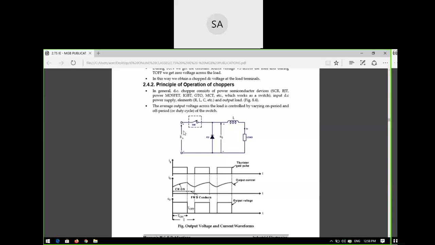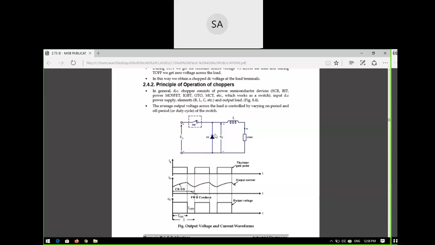Forward bias means this is positive, this is negative. For the positive going cycle, ES is, for example, an AC signal. You have a constant variable DC, correct or not? So in the variable DC, if the voltage you are giving is positive, this is positive, this is negative.